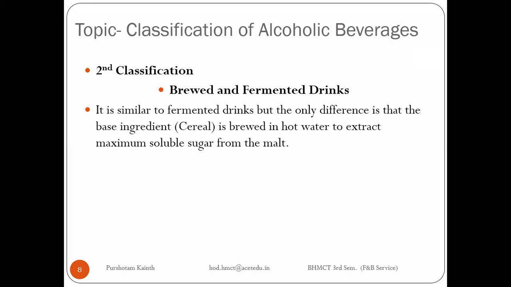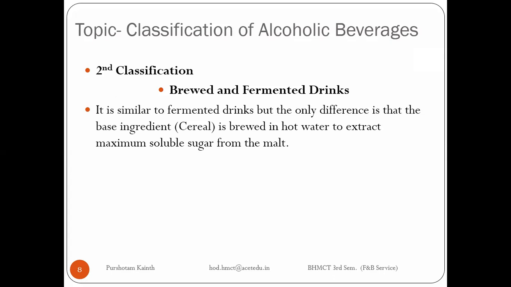We need to soak it in water for 3 or 4 days, and then keep it aside for the germination process. After germination, we need to stop the germination by heating it up. After heating, it has to be crushed, and now we add hot water to the crushed material.